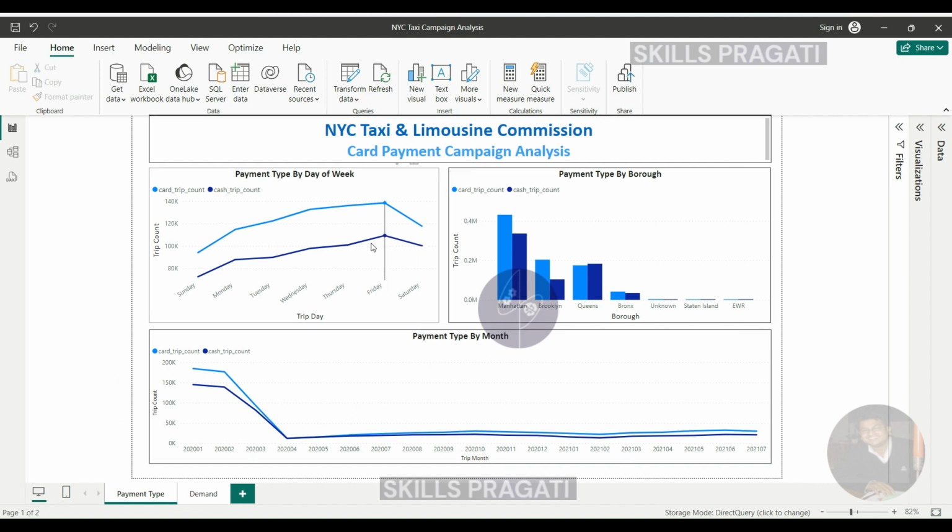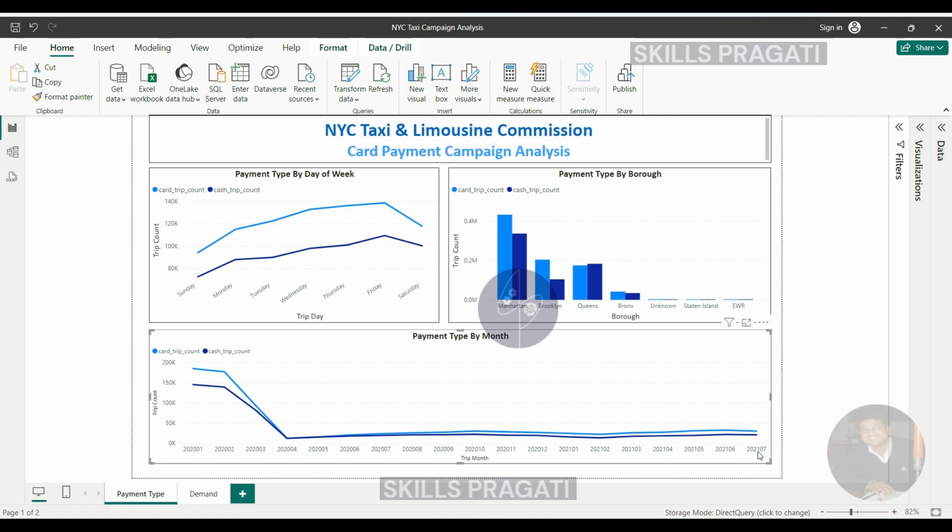I've used the text box to create the title and the three results. As you can see, I've got 2 line charts and 1 column chart here. So the first requirement in our business requirements is to track the behavior between card payments and the cash payments over time. So that's what I've done on the bottom visual here. As you can see, we plotted the trip count, broken down by cash and card over time. It is from 2020 January to 2021 July.